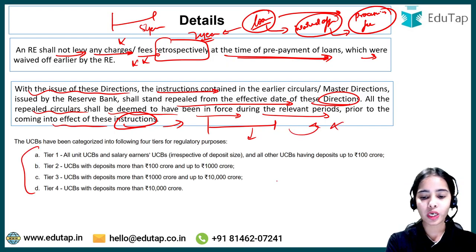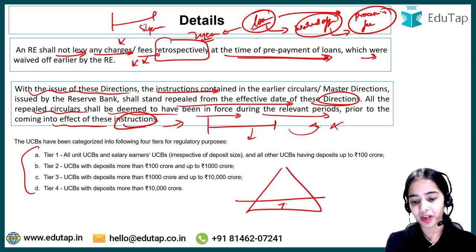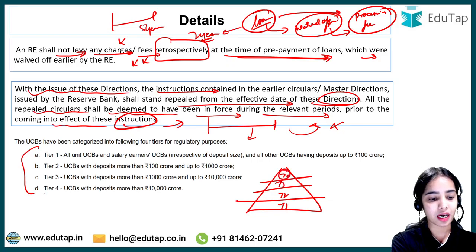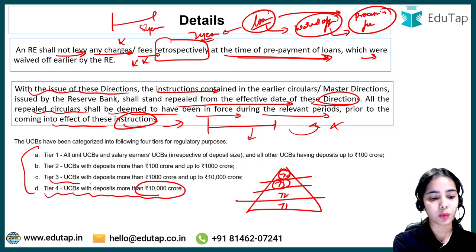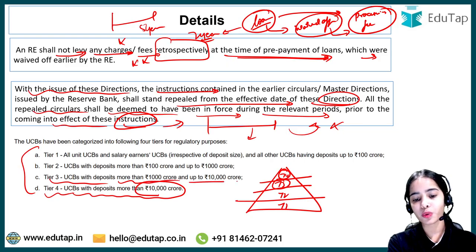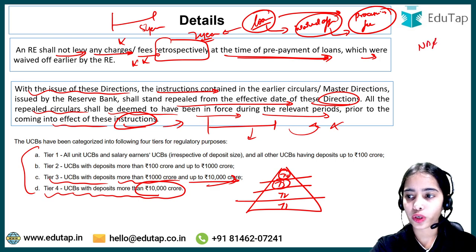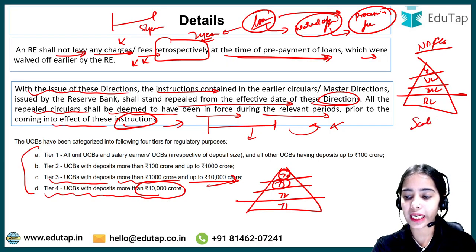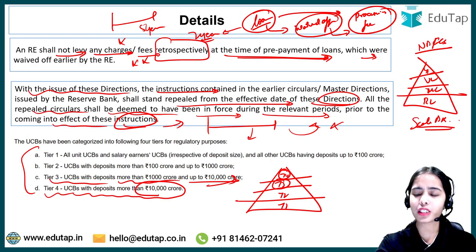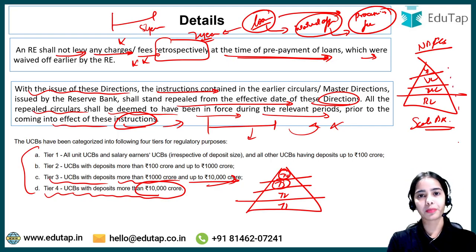Now, as I've told you, the urban cooperative banks are divided into tier 1, tier 2, tier 3 and tier 4. Tier 4 UCBs are the ones that have deposits of more than 10,000 crores. Tier 3 UCBs are the ones that have deposits of more than 1,000 crores and up to 10,000 crores. Okay. For the NBFCs, if you want to see the criteria for the base layer, middle layer, upper layer and top layer, do see the scale based regulatory framework of the NBFCs, because there are various criteria that are present. Okay.